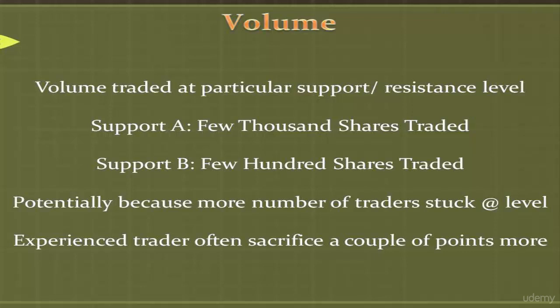The smarter and more experienced ones might even be ready to sacrifice a point or two because they realize that this level is a strong resistance level, with many people stuck with long positions who are also eager to get out, and so the prices may not even reach that level because of the anticipated selling pressure. So to summarize, the higher the volume at a particular level, the more strong support or resistance it may provide.